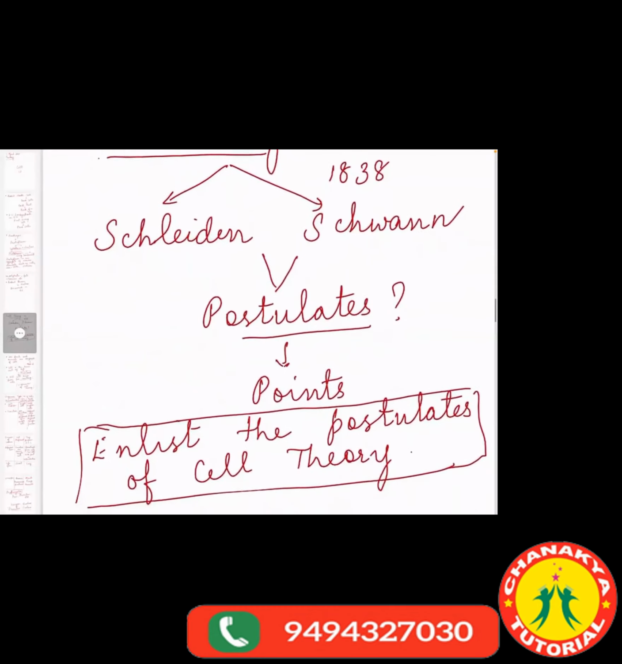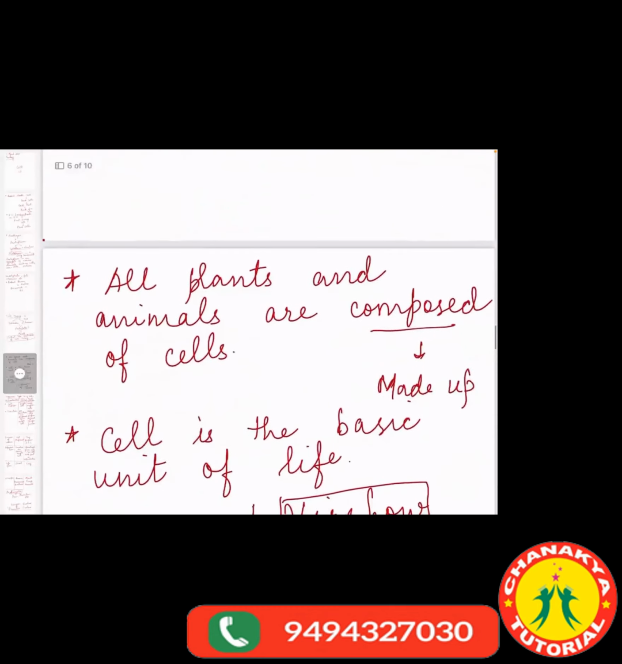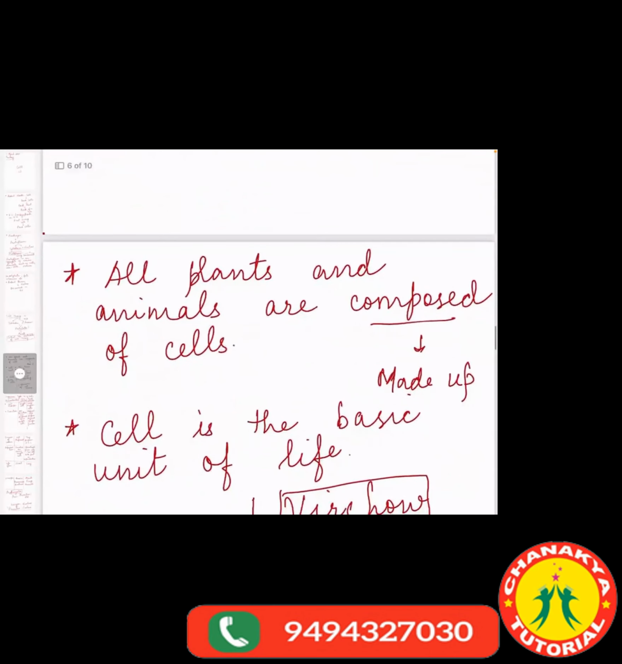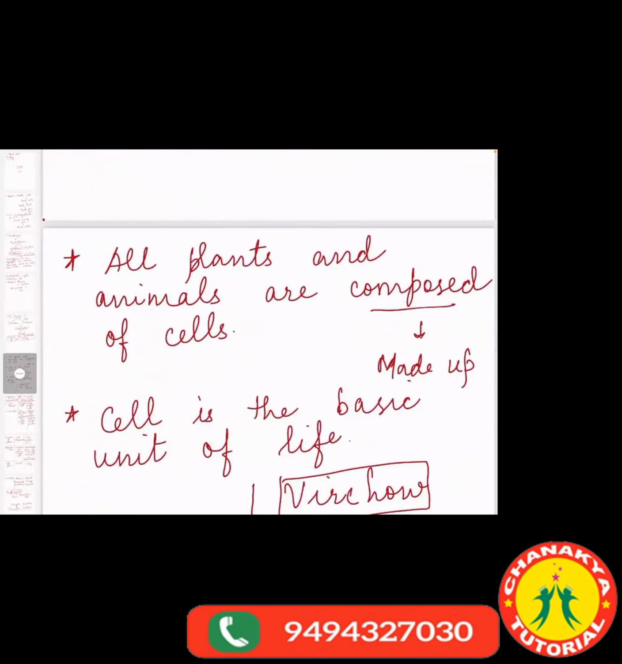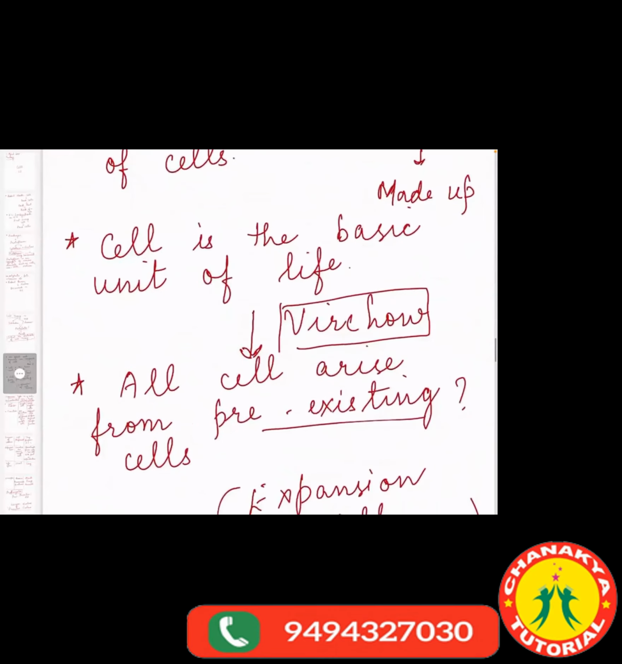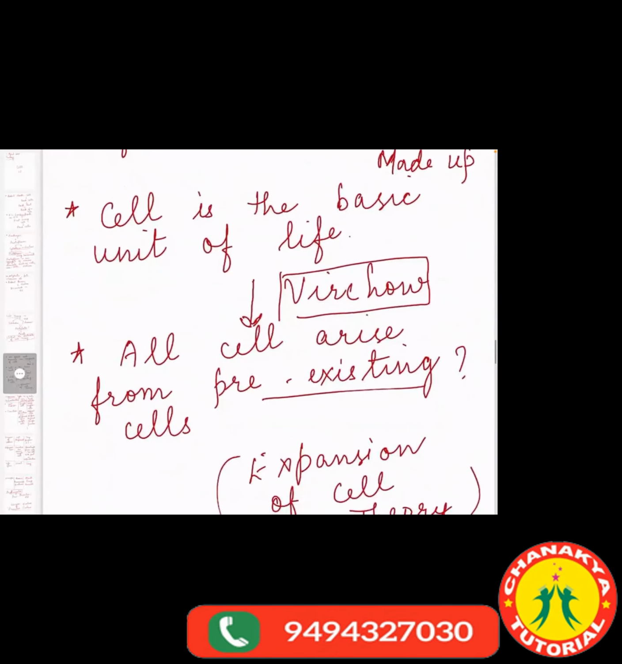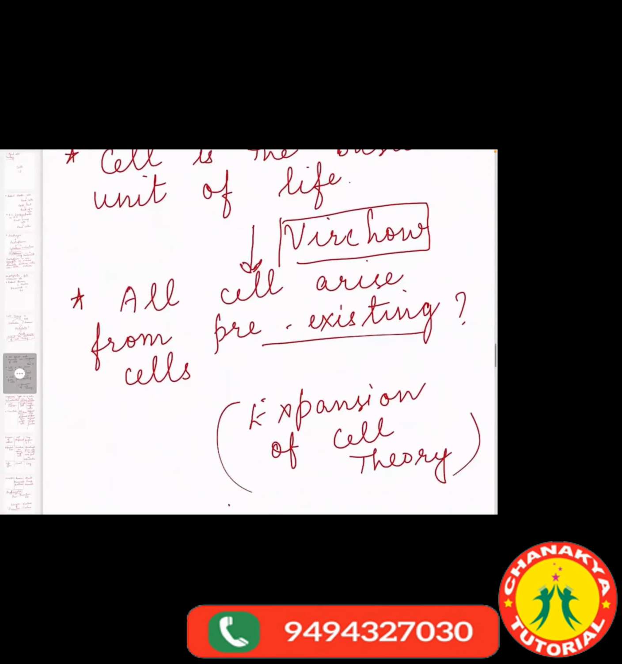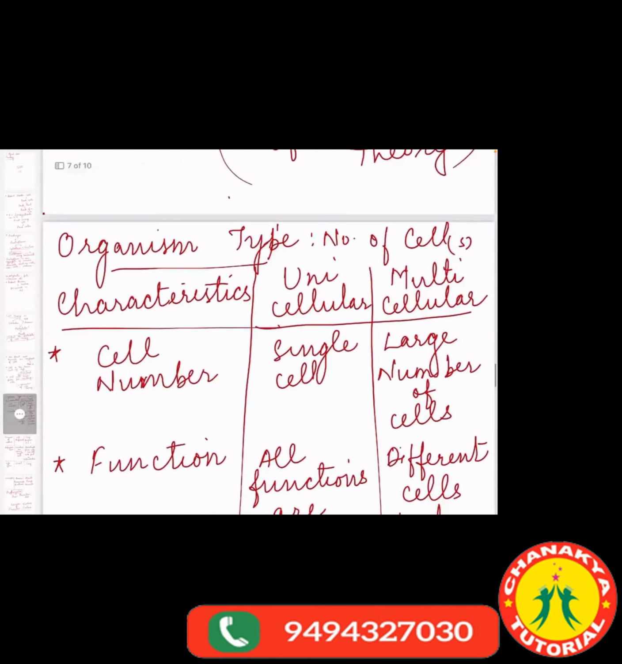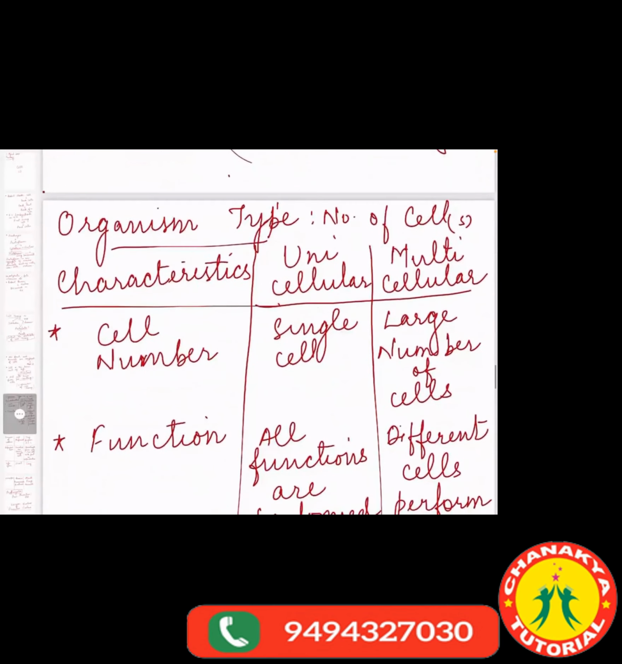Those points were that all plants and animals are made up of cells, and the cell is the basic unit of life. One more point was added to these 2 points by Virchow, and he said that all cells come from pre-existing cells.